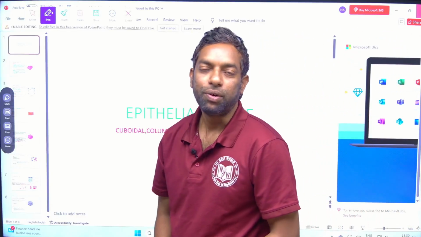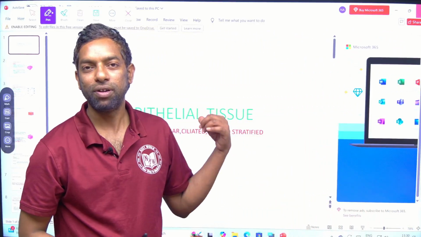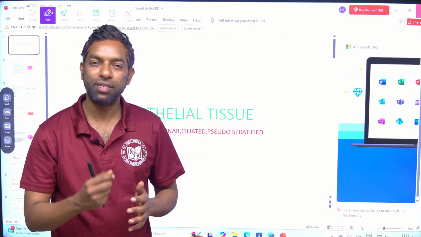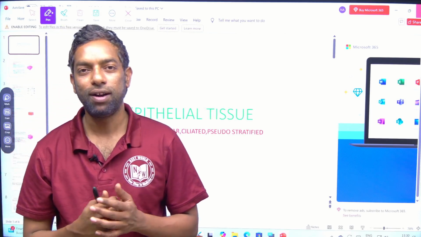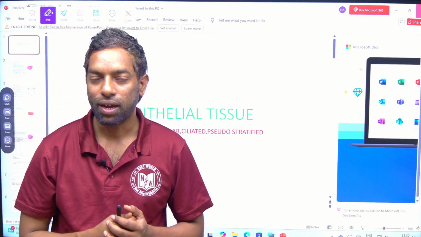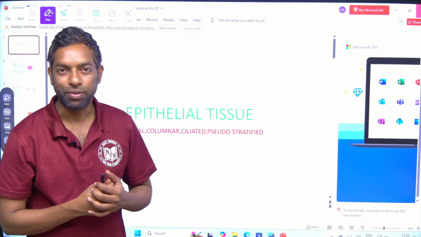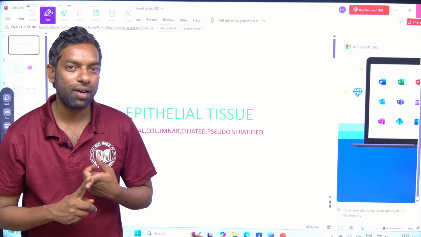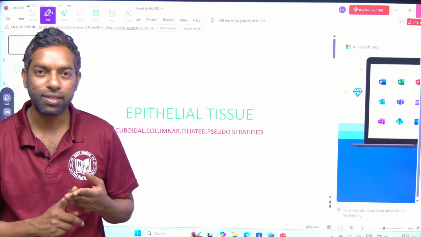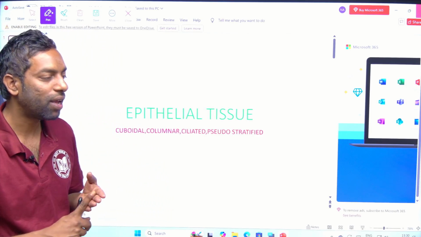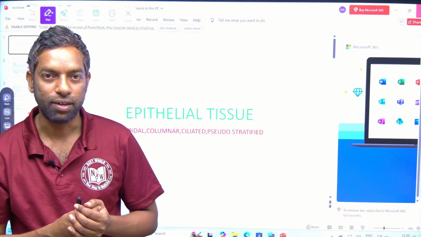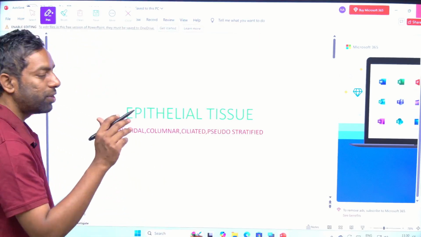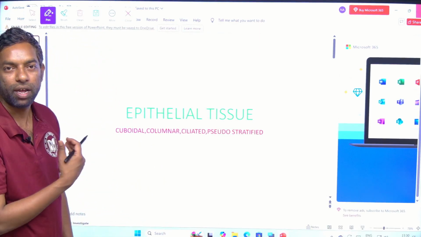Hi guys, today we are going to discuss animal tissue, from the structural organization chapter. This is a most important topic for NEET or APEAPCET. There are 4 types of tissue: epithelial tissue, muscular tissue, nervous tissue and connective tissue. Where can they originate from? We are going to discuss every tissue in detail.